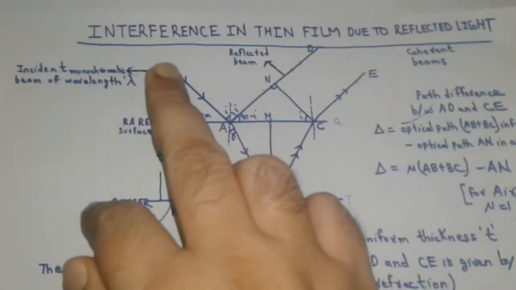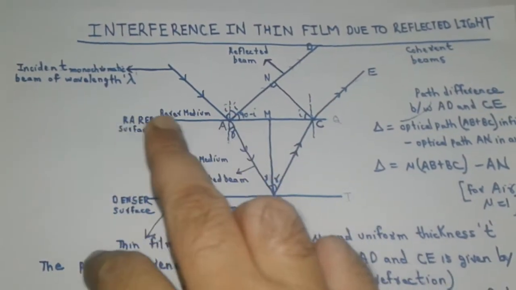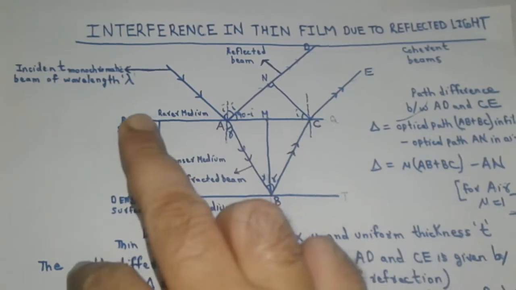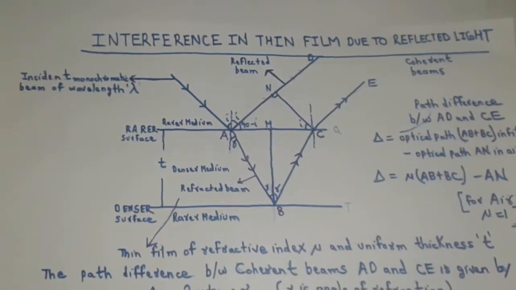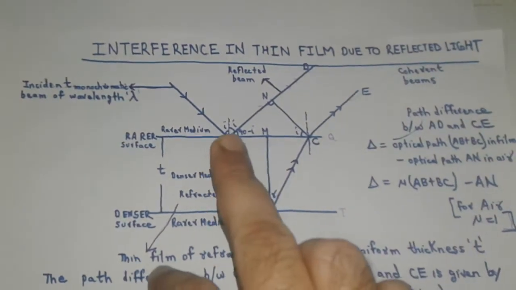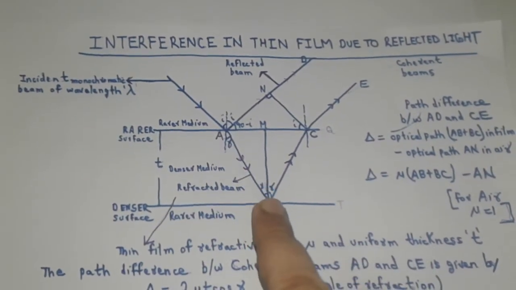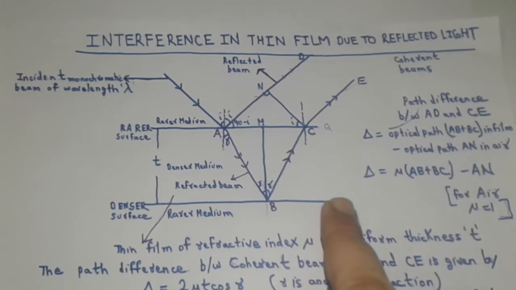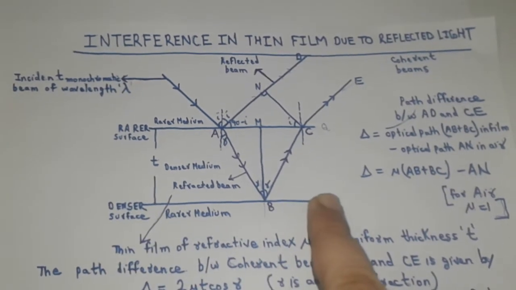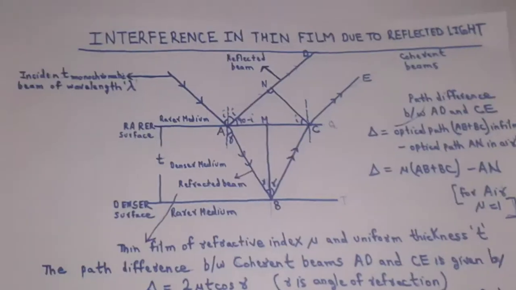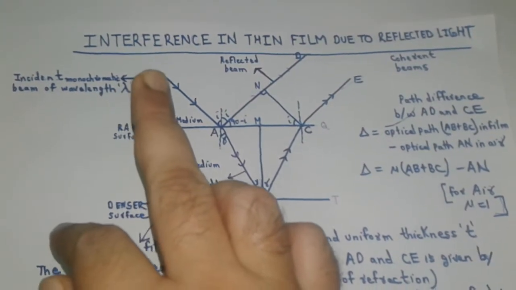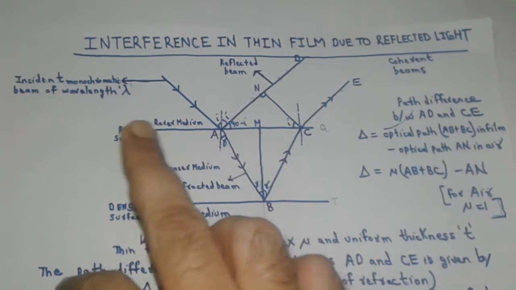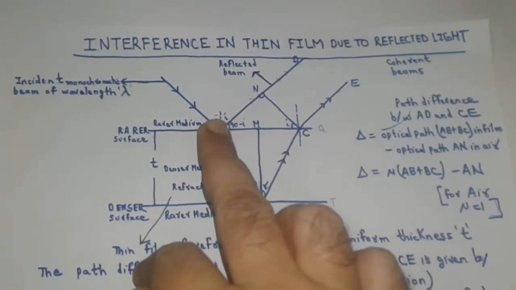When a light beam traveling in a rarer medium is incident on a surface, then that surface is called a rarer surface. When a light beam traveling in a denser medium is incident on a surface, then that surface is called a denser surface. Let us consider a monochromatic beam of wavelength lambda incident on the rarer surface at angle of incidence i.